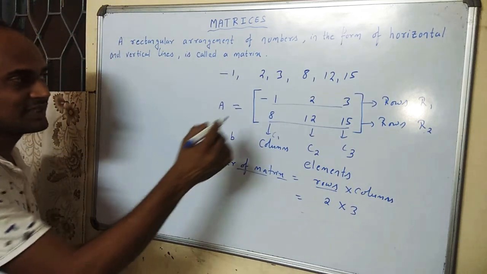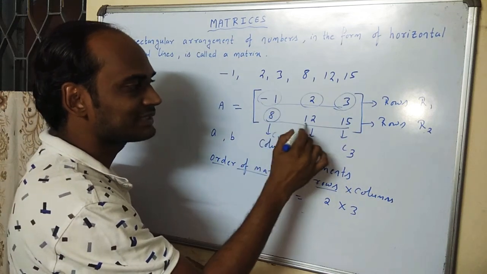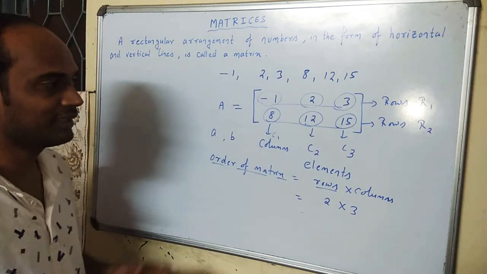Now the numbers which are present in the matrix are called the elements of the matrix. So there are 6 elements here. The position of each element is denoted by another symbol.